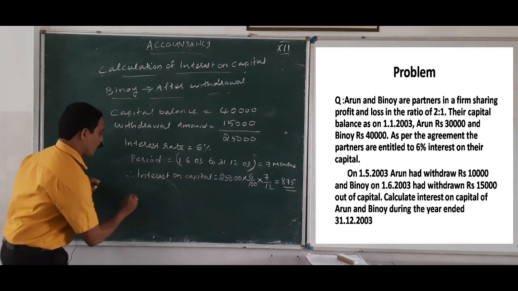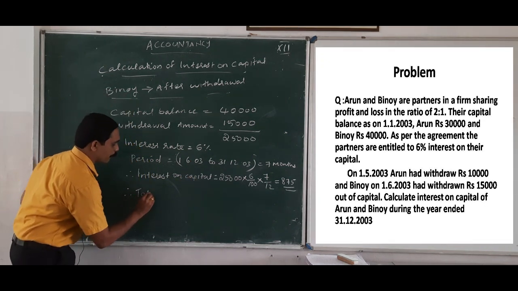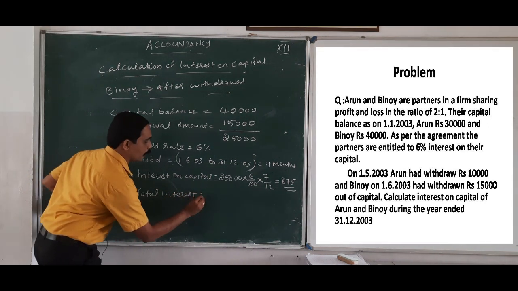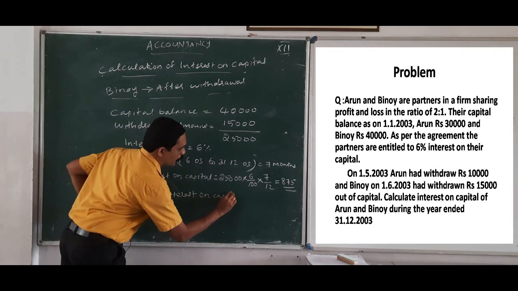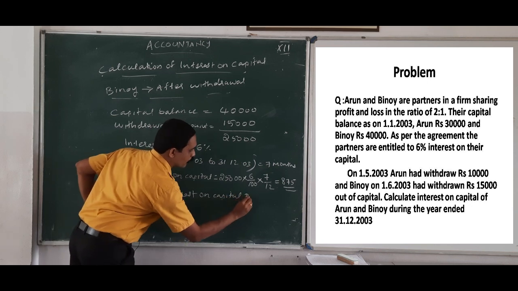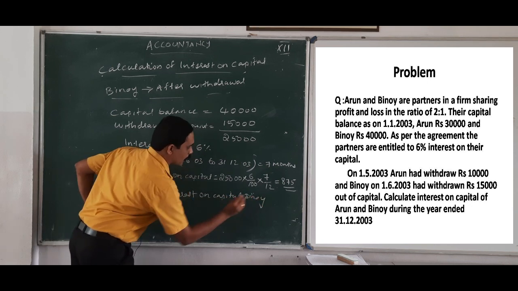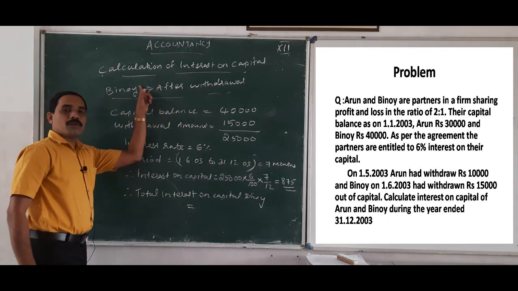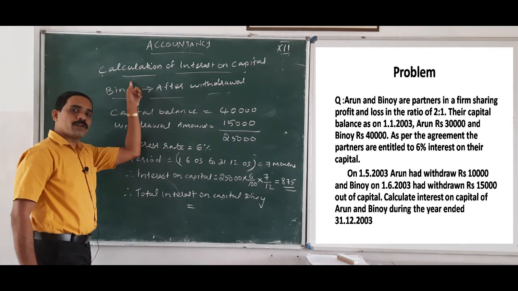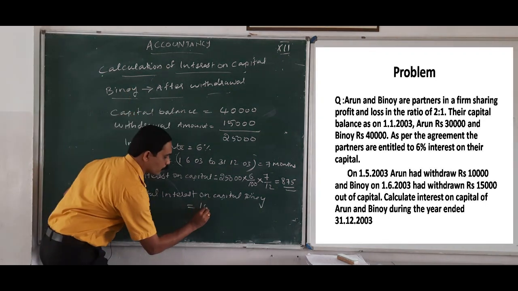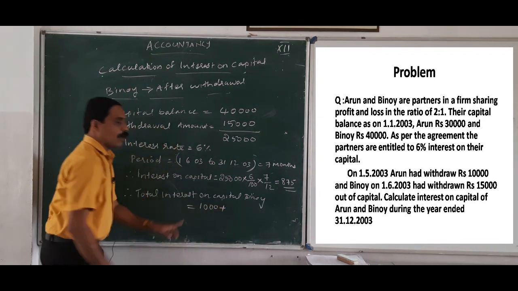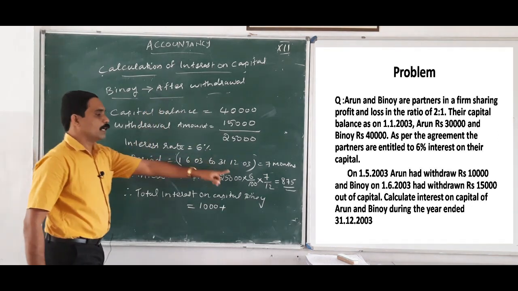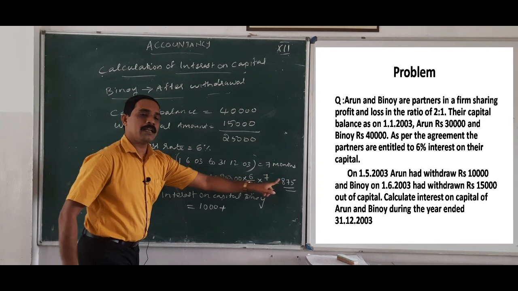Okay. So therefore, total interest on capital of Binoy is equal to, before withdrawal, how much? That is 1,000 plus the interest on capital after withdrawal, that is 875.